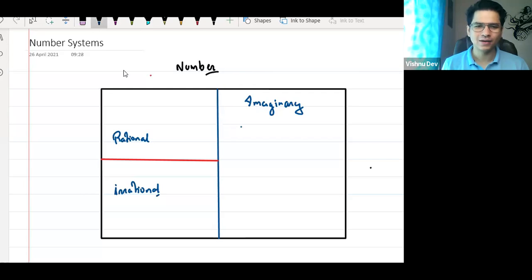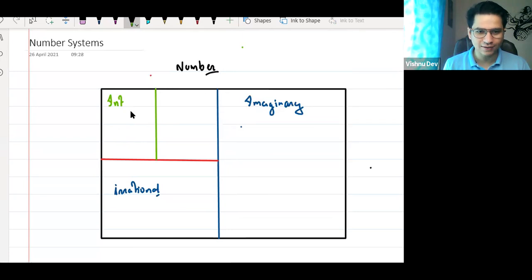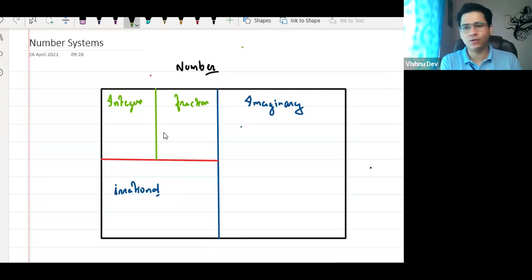Okay. Now this rational number is also divided. Tell me, this rational number is further divided. Terminating, non-terminating. Tell me, it is divided into two parts. What are the two parts? Very good, integers and fractions. Integers and fractions, right? Like a state is divided into districts and districts are divided into cities, right? Now, fraction, that's fine.